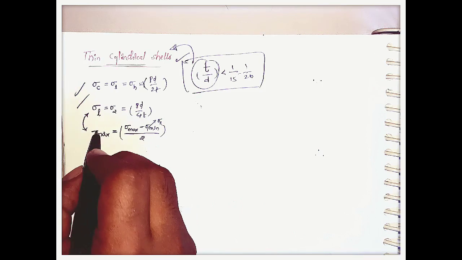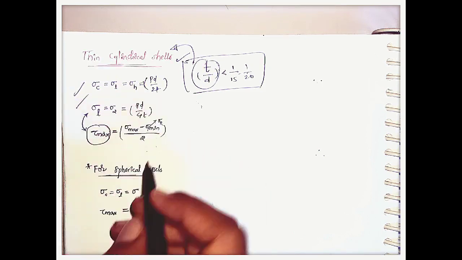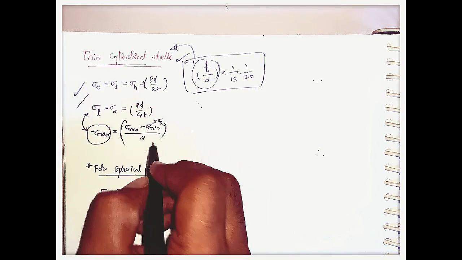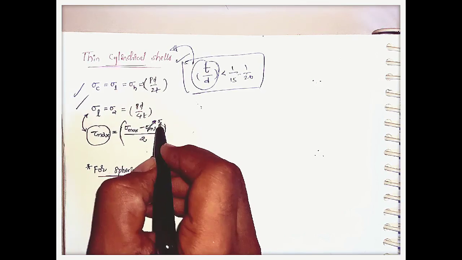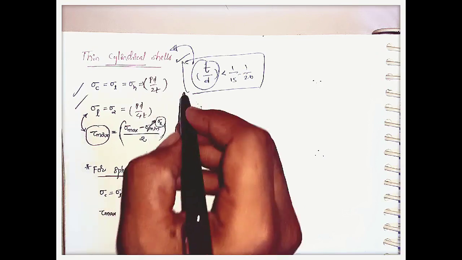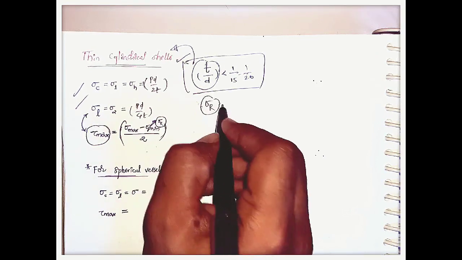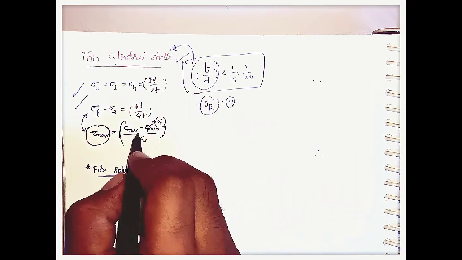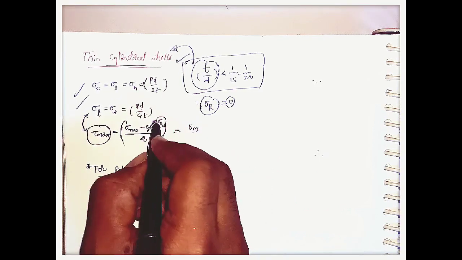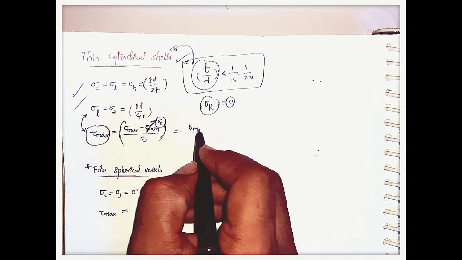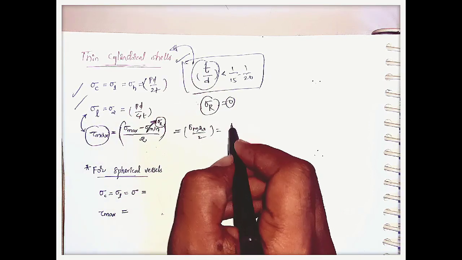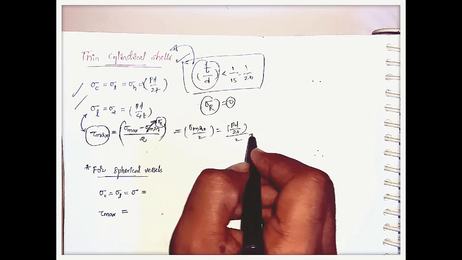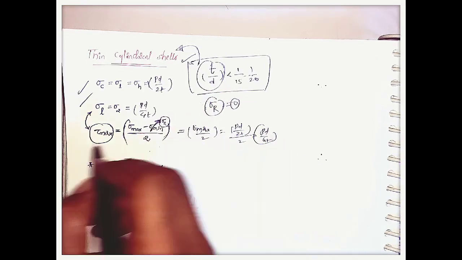But to calculate the maximum shear stress in thin cylindrical shells, that is the maximum stress minus the minimum stress, by 2. Here the minimum stress is nothing but 0. Why? Because in thin cylindrical shells we consider the radial stress as equal to 0. So sigma max by 2 is considered for the shear stress, that is PD by 2T by 2, which is PD by 4T. This is the maximum shear stress.